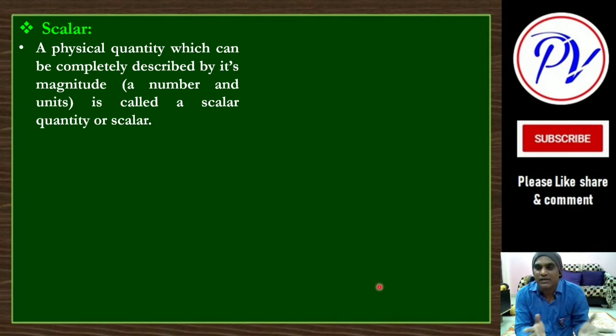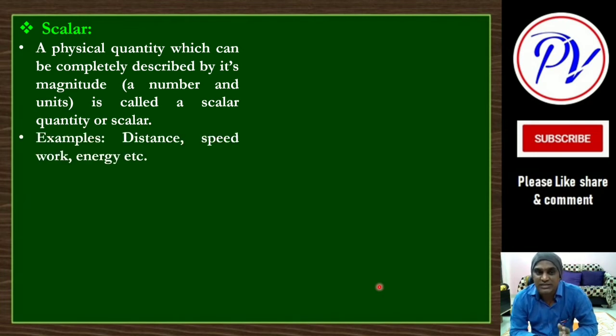A simple number cannot be a magnitude; its unit should be there. Some quantities are unitless, so in that case it is okay, but if a unit is available, then we have to write it, and combined we call it the magnitude. Some physical quantities have both magnitude and direction, and some have only magnitude, with no direction required for their description, like work, distance, energy. Energy stored in a body, we never talk about its direction. We say this much kilocalorie or some joule is there in that body.